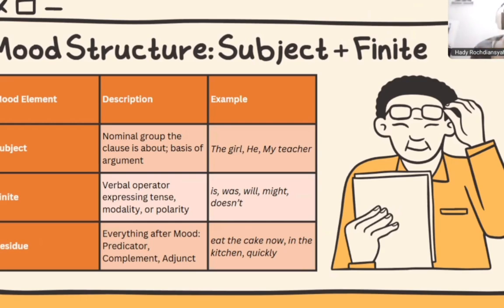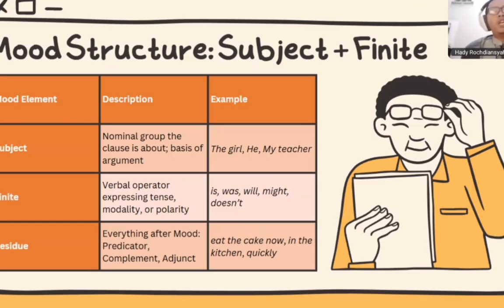Now let's move into the second part, called the finite. The finite is the verbal operator expressing tense, modality, or polarity, for example is, was, will, might, doesn't. The finite can also be known as the modal, like some common modals: will, would, may, could, can, and many other modals.